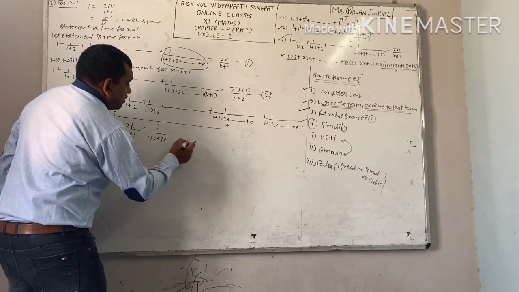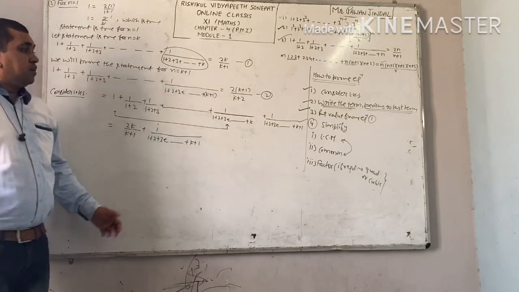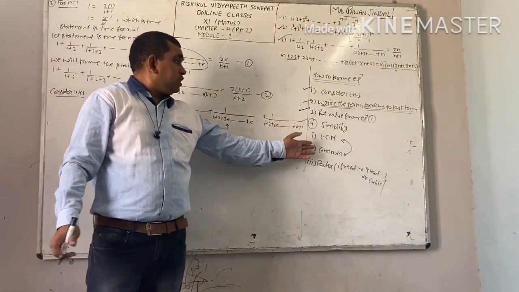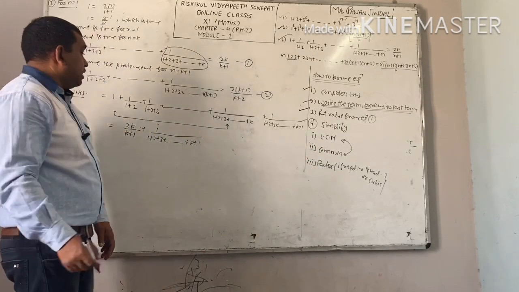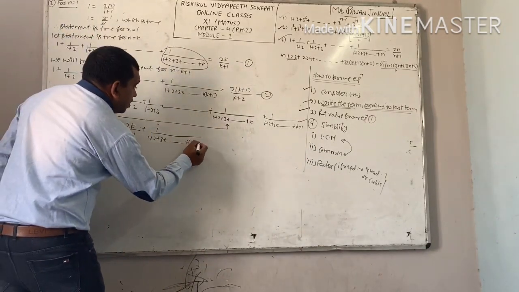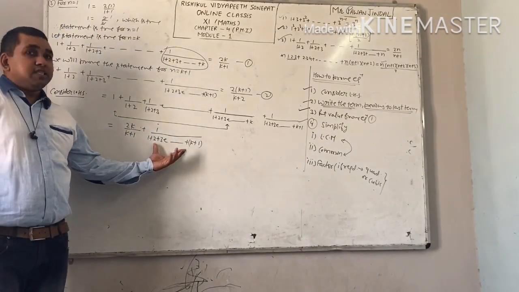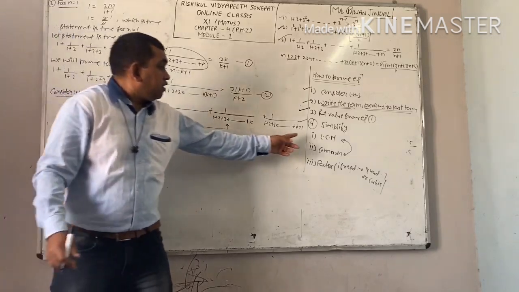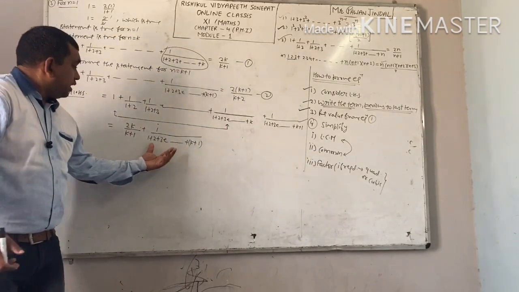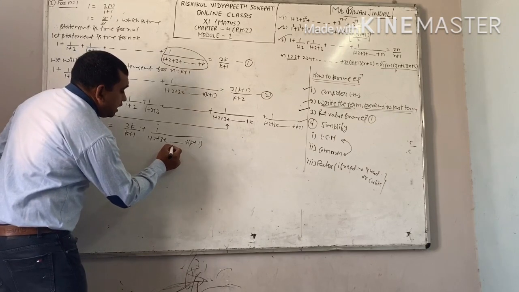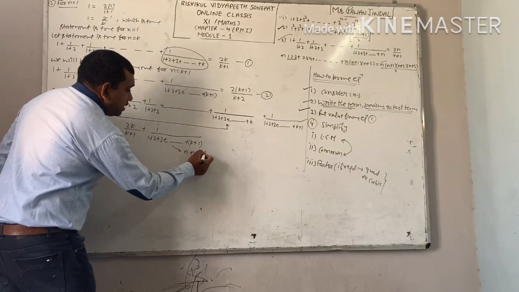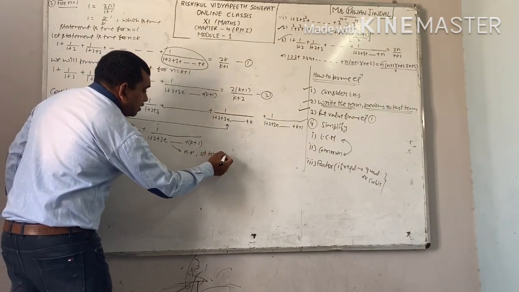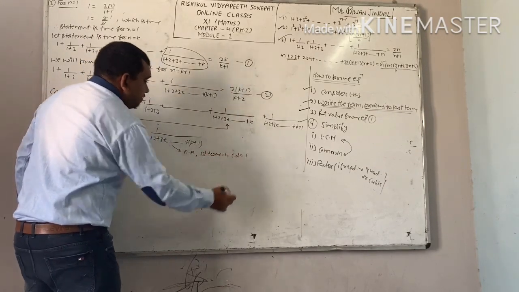Now we have to simplify this one. For simplify, I told you 3 steps: LCM, common and factor. But before taking LCM, there is one twist in this question. You have to find out the sum of this series first. After that, you will apply these 3 steps. And you can clearly observe this is your AP. First term is 1 here. Common difference, again 1.